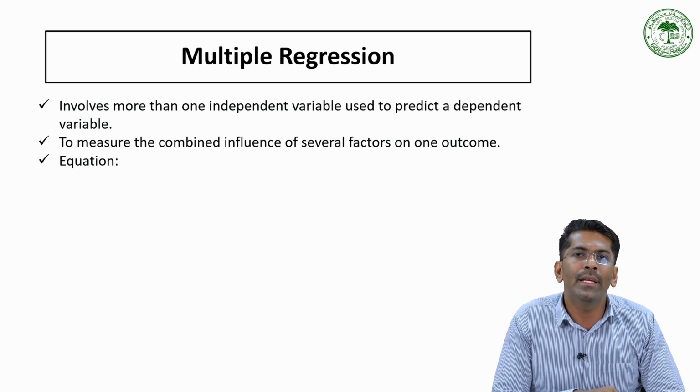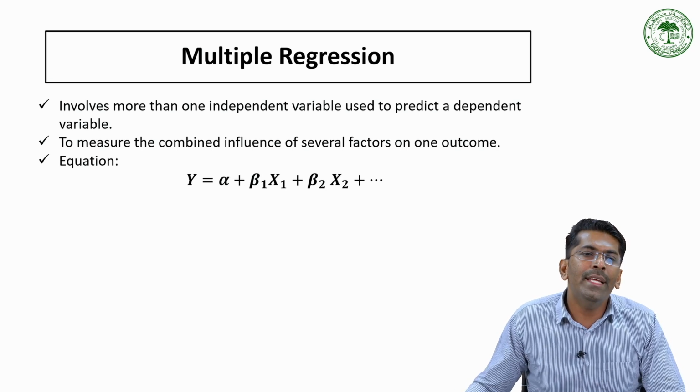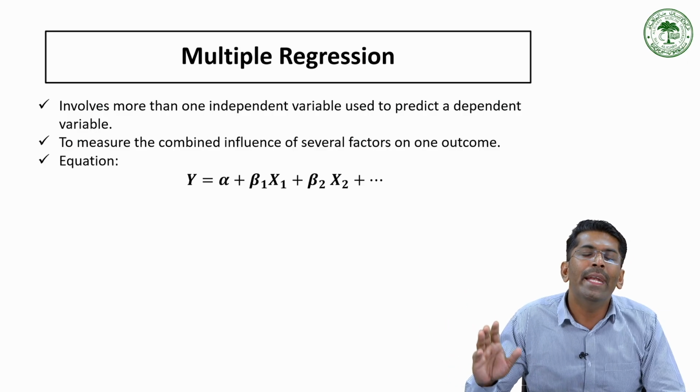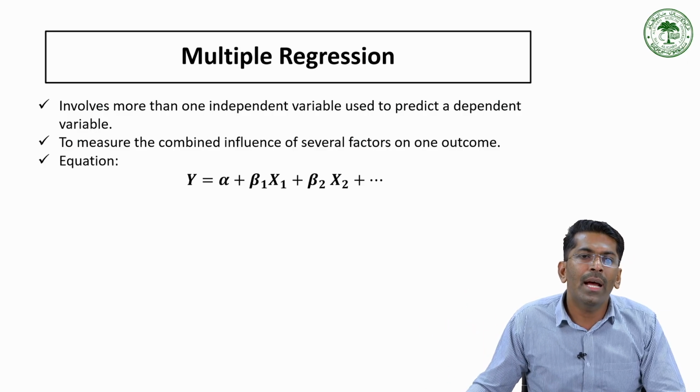Consider one equation: y is equal to alpha plus beta 1 x1, beta 2 x2, up to beta n xn. N number of independent variables can be considered. Here y is the dependent variable and x1 and x2 are the independent variables.